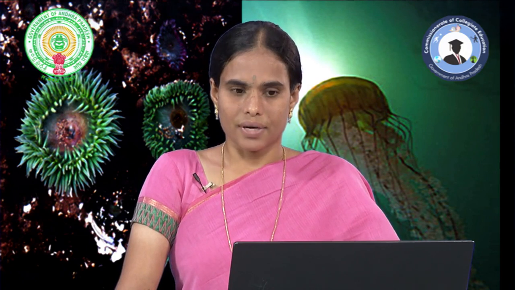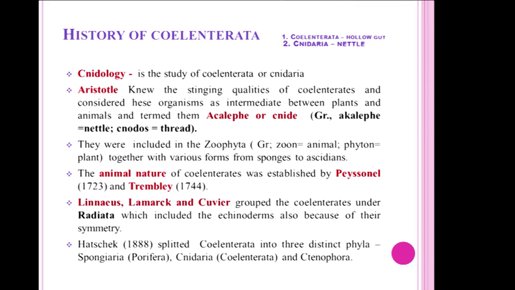When we see the history of Coelenterata, the word was first coined by Aristotle, who named them Akalaphe or Nide. In Greek terminology, Akalaphe means nettle and nidos means thread. He included these coelenterates under Zoophytum, where zoon means animal and phyton means plant, together covering various forms from sponges to ascidians.